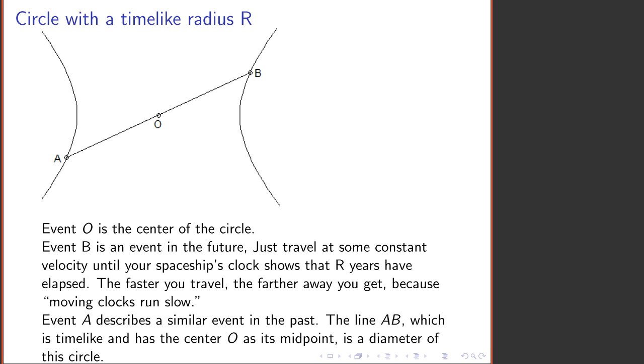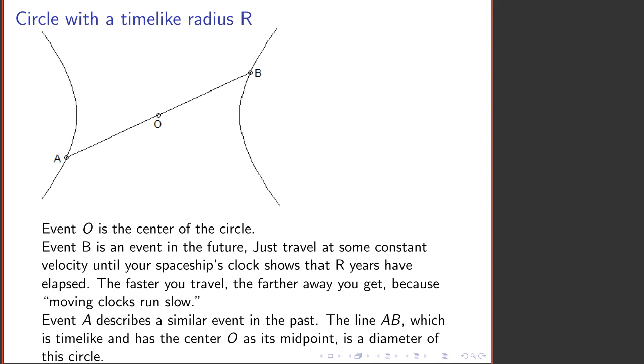Now let's talk about circles. Here's the center of the circle at O. Here is an event B in the future of O. And if we want to make a circle that has B on its circumference, all we do is have spaceships head out from O at various speeds, and we instruct the captains of the spaceships to travel until the reading on the ship's clock has the same value as for OB, and drop out a space buoy or something like that.